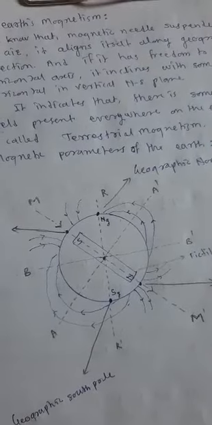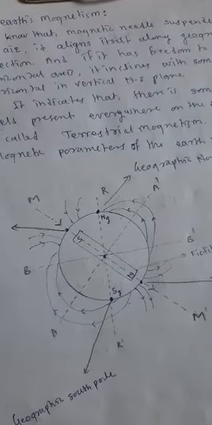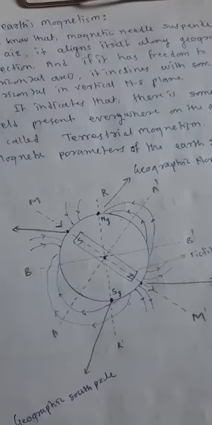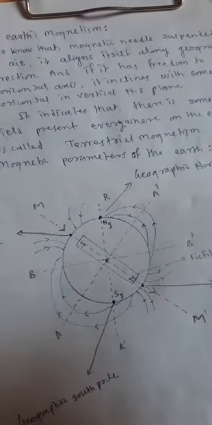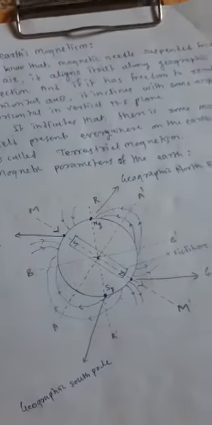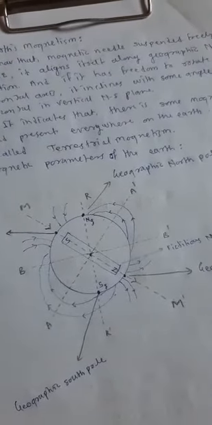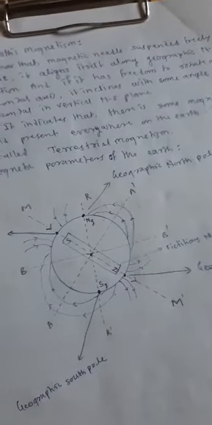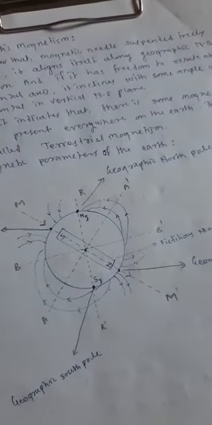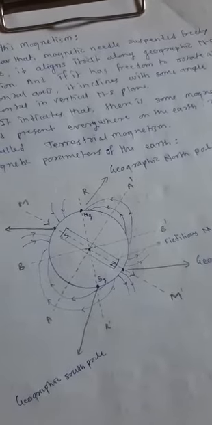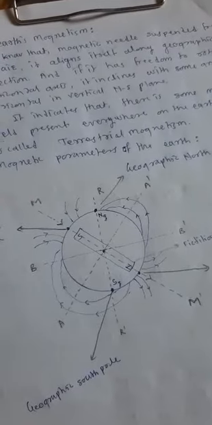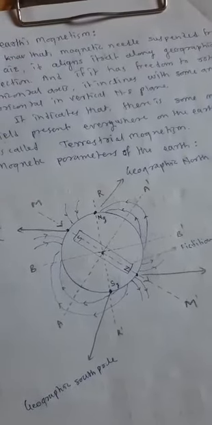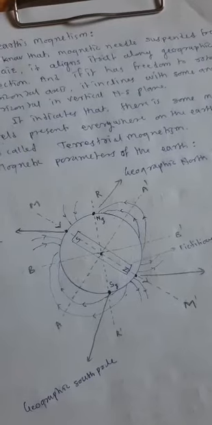Next is the magnetic equator. A great circle in a plane perpendicular to the magnetic axis is called the magnetic equatorial circle, or the magnetic equator.